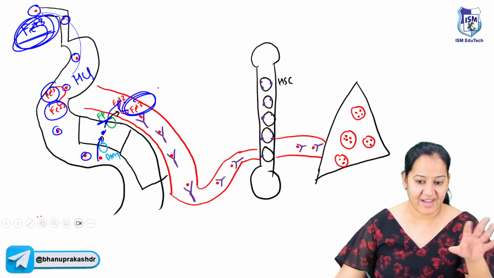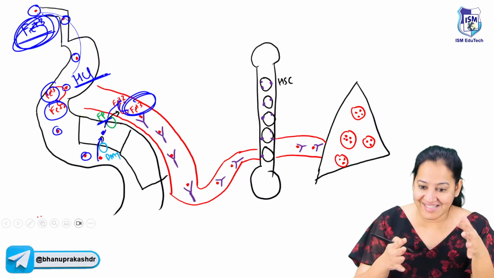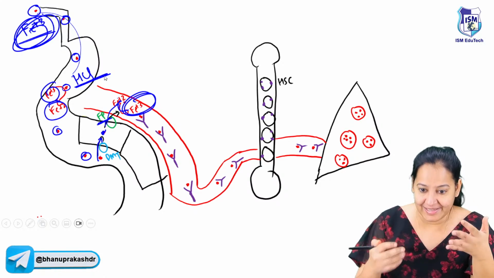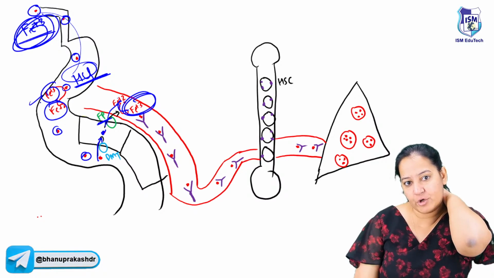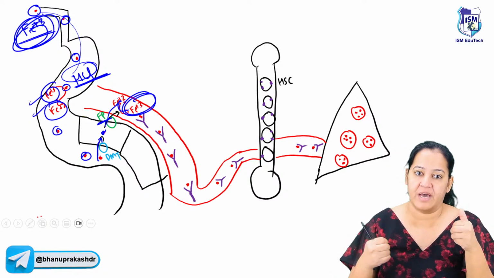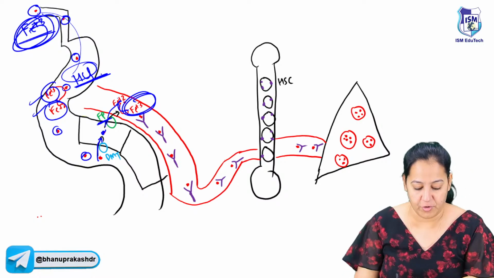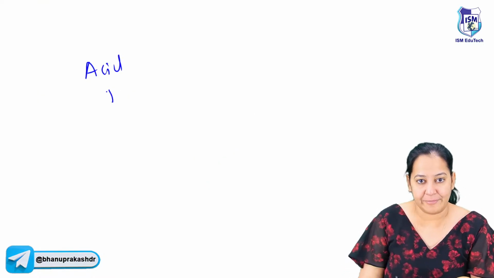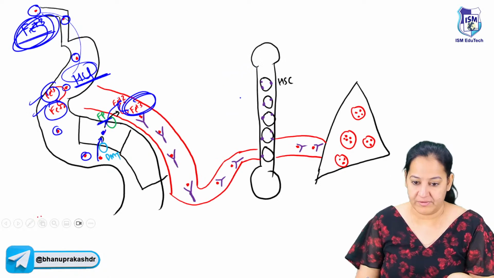You get questions on ferrous, ferric, and please understand HCl is required for absorption. The more acid, the more absorption, because the acid, not only HCl, all the acid converts the iron from ferric to ferrous, and it helps in absorption of the iron. Alkali reduces absorption. Acid increases absorption. The general rule: the more acid, the more absorption of iron. The more base or alkali, the less the absorption. You know the reason why, right?